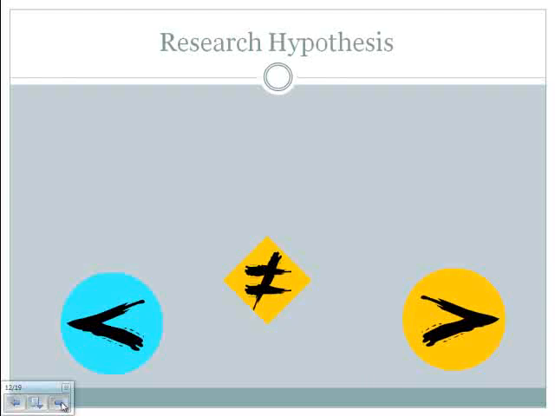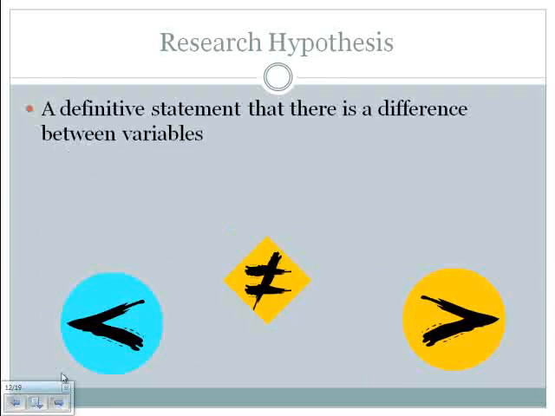All right, let's look at our research or alternative hypotheses. A research hypothesis in general is a definitive statement that there is a difference between the means. Think back to what the null said. The null said there is no difference between.